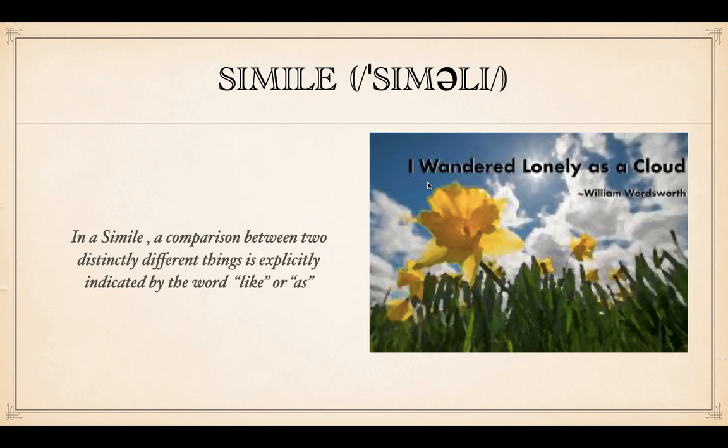The example is before us. "I wandered lonely as a cloud." This is a very famous example from Daffodils by William Wordsworth. Here, the poet compares the quality of wandering of himself and of a cloud through a simile: as a cloud wanders, in the same way I also wander. So here are two different things, one is a cloud and another is the poet, and one thing is similar, that is wandering and loneliness. So this is a beautiful example of simile.